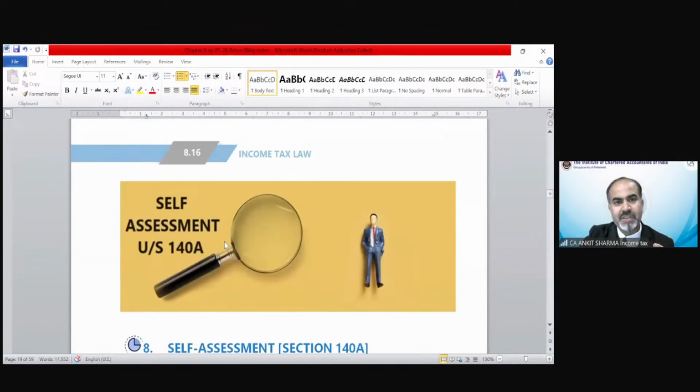Now self-assessment tax. Rashmi asks, if no tax liability, then can file after due date without interest? Yes, if there is no tax, then there would not be any interest even in section 234A or B or C. So there is no tax liability, then there would not be any section 234A interest, correct?